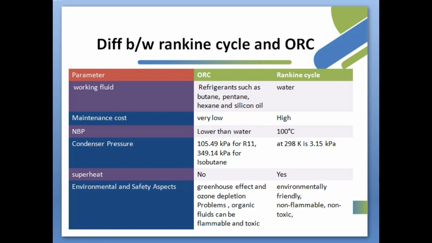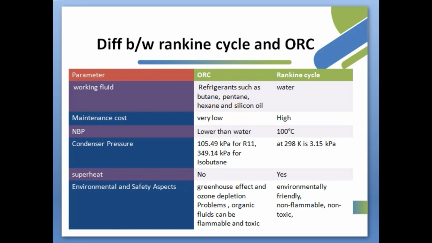The next point is condensing pressure. The condenser pressure in many organic Rankine cycles is higher than the atmospheric pressure. The water condensing pressure at 298 Kelvin is 3.15 kPa, but at the same temperature it is 105.49 kPa for R11. The next point is superheat. There is need of superheat in the Rankine cycle, but there is no need of superheat in the organic Rankine cycle because many organic Rankine cycles use dry or isentropic fluids.